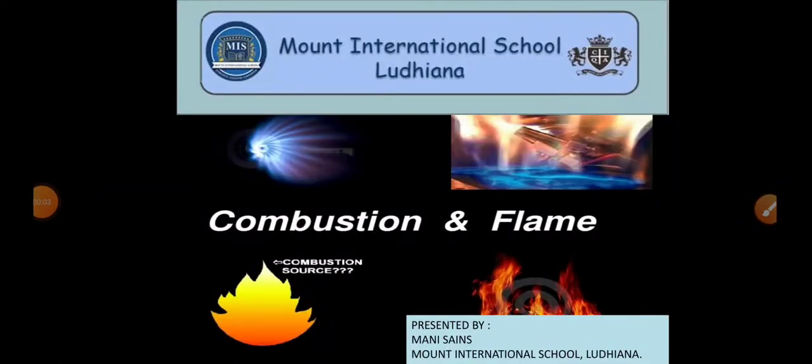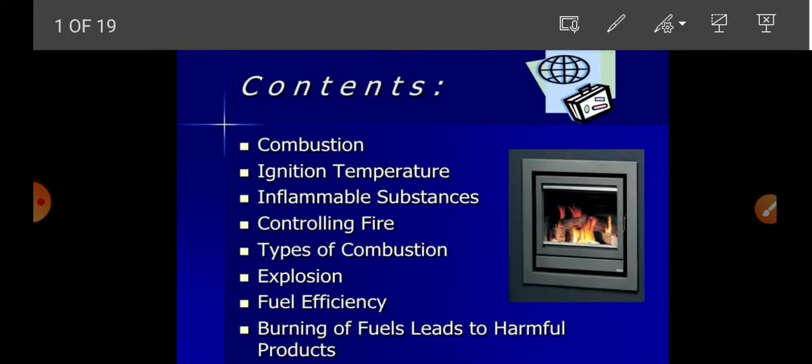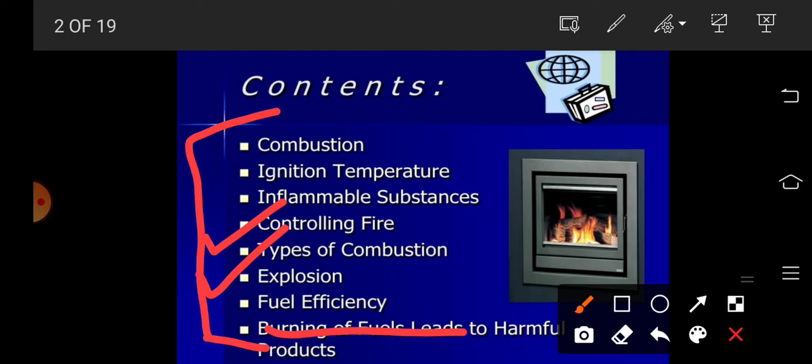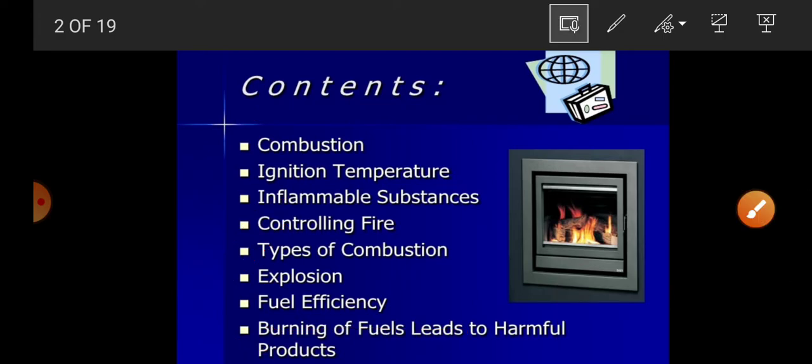Students, today we are going to start with a new chapter, Combustion and Flame. In this chapter we are going to learn about combustion, ignition temperature, inflammable substances, controlling fire, that is, how can we control fire, types of combustion, explosion, fuel efficiency and burning of fuels. So all these topics we are going to cover in this chapter. Okay students, so let us start.